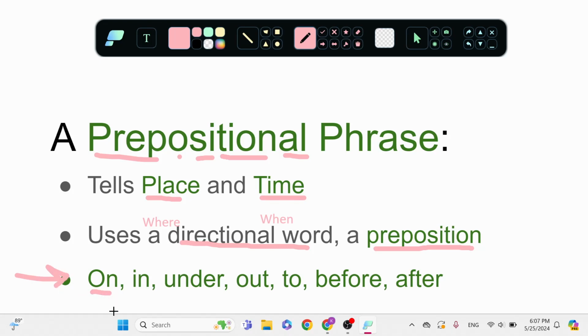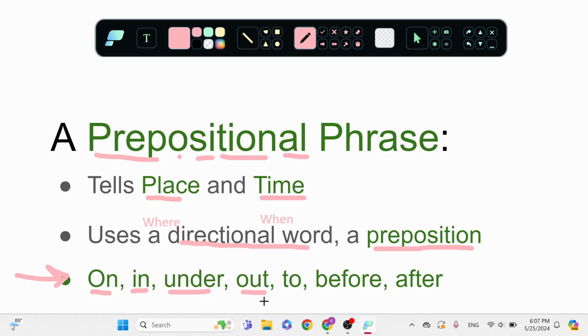For example, these are prepositions. On. Where is the book? It's on the shelf. That's a directional word, on. In. Where is the book? It's in the box. Where is the book? It's under the table.